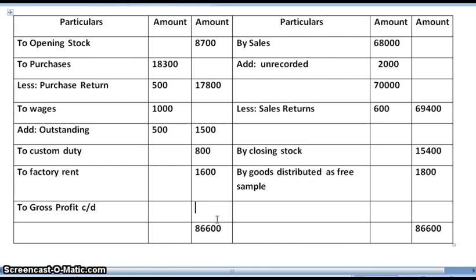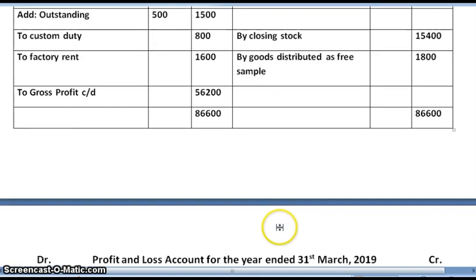And from that, when I deduct 8,700, 17,800, 1,500, 800 and 1,600, the balance would be 56,200, which is nothing but your gross profit, which is carried down to the P&L account.